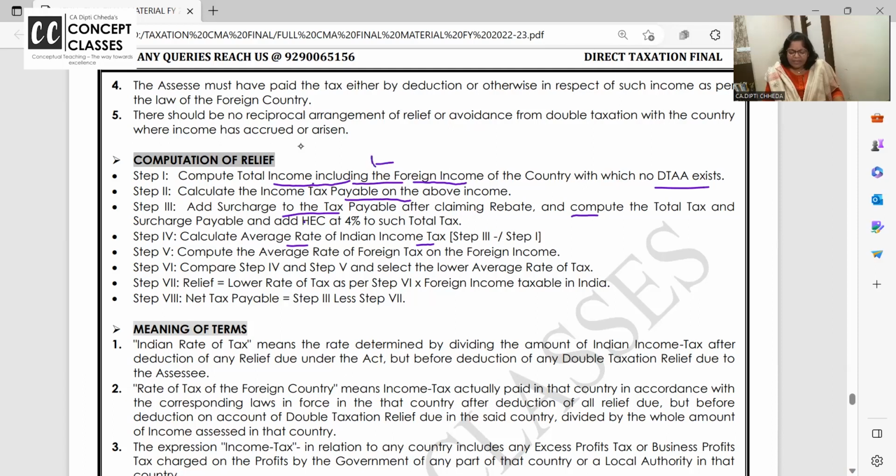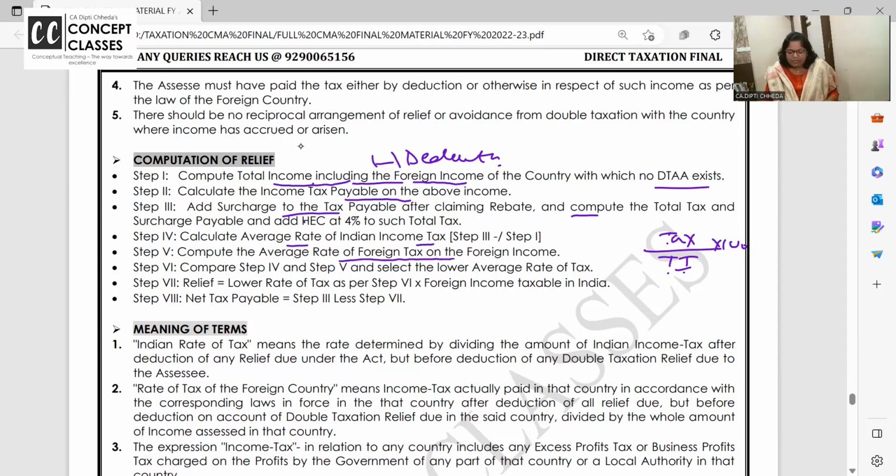When you take final income, here I always make you write minus the deductions. So many times the residents are eligible for deductions. If I'm an ordinary resident of India and I have earned royalty from a foreign country, I'm eligible for deductions. In 5 minutes, I'll discuss what deductions you should know. So what is the average rate of tax? Final tax divided by your total income, into 100. When I take total income, I take care of all the deductions also.